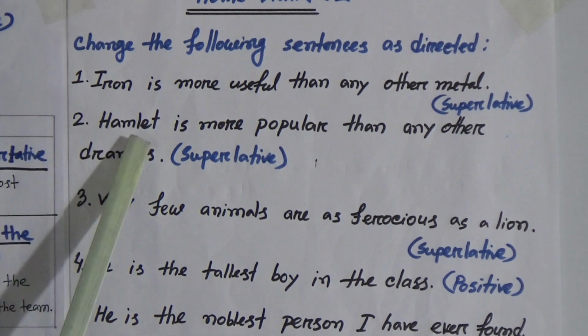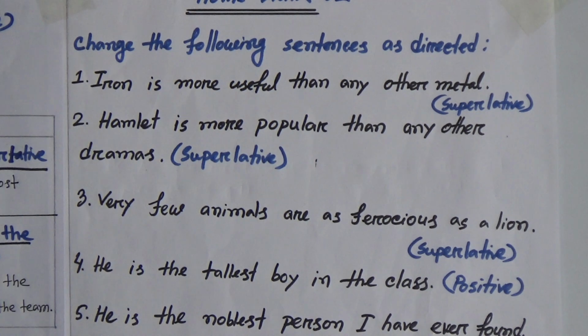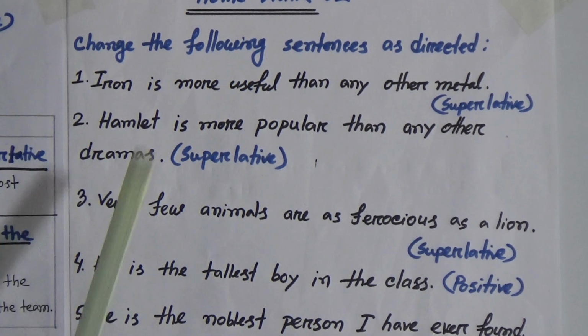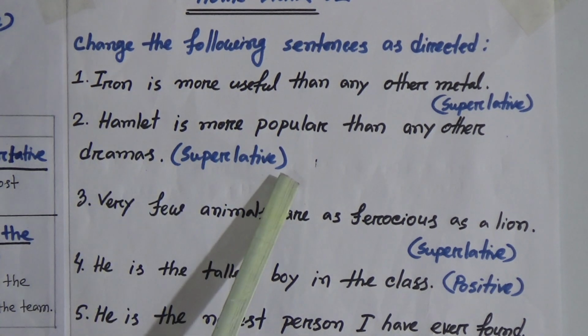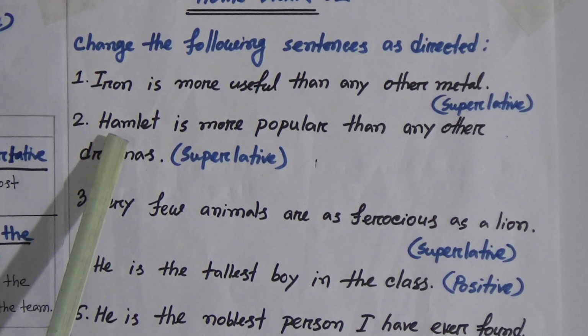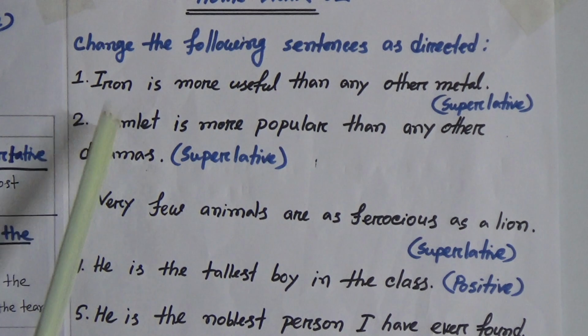I repeat again, Hamlet is more popular than any other dramas. Hamlet is one of the famous dramas of William Shakespeare. You have to change this sentence into superlative. Like the first sentence, you have to first identify whether it is in positive or comparative, then you will transform it.